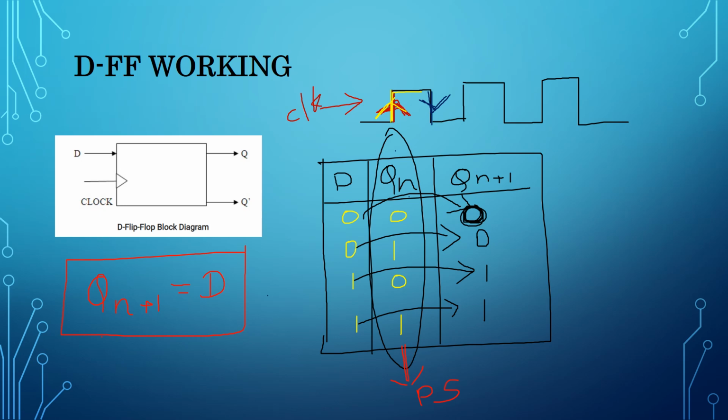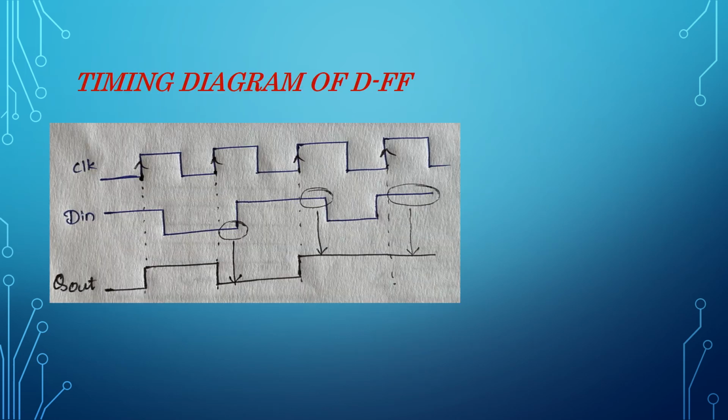Let us see a detailed explanation of the D flip-flop by looking at the timing diagram. This is the timing diagram of the D flip-flop. Let us consider this as a clock. It is a square wave with some period. I am assuming positive edge. A signal going from low to high is called the positive edge. So I should observe the changes in output only at the positive edge. This is some random input signal I am giving. Let us see the output.